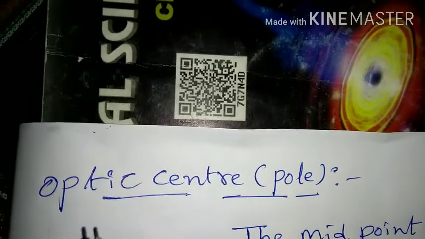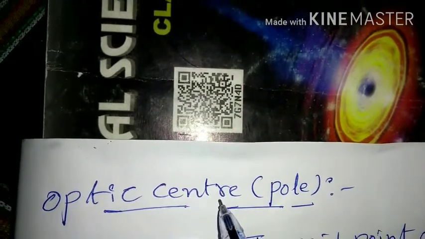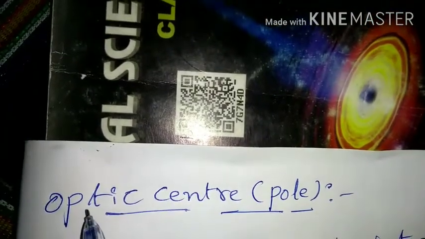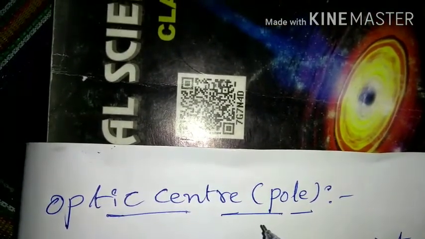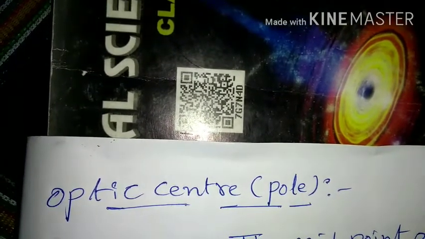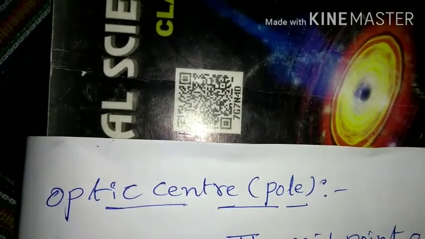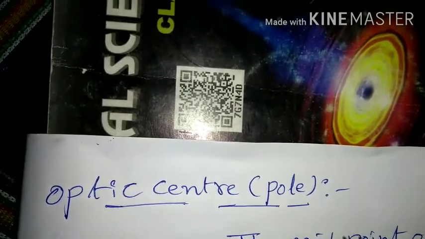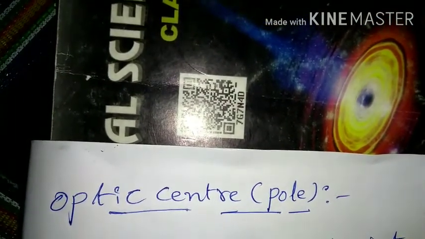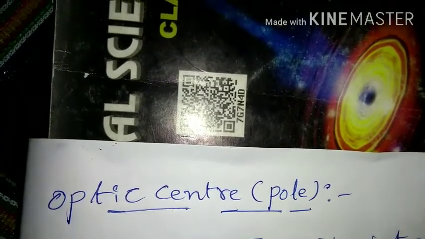Next one, definition of optic center or pole. The midpoint of the lens is called optic center or pole. Mid means middle. The midpoint of the lens is called optic center or pole.